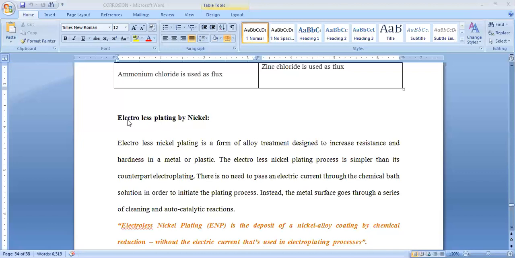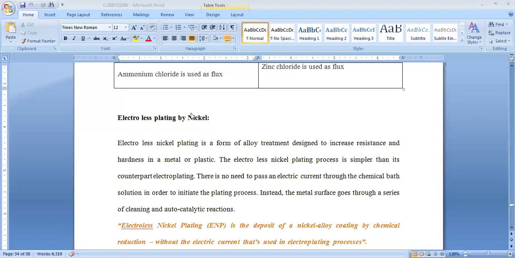Worldwide, the most widely used metal for all kinds of machinery and other metallic parts is iron and its alloys. That's the reason why iron is taken here as the base metal, and it can be protected by using different methods. In this session we are going to discuss electroless plating by using nickel.